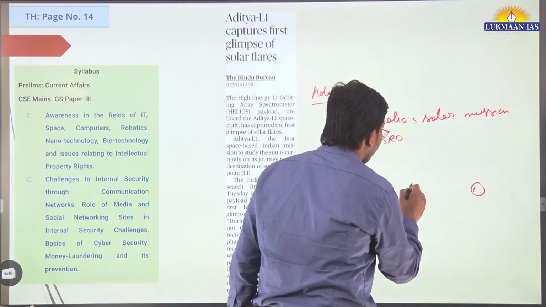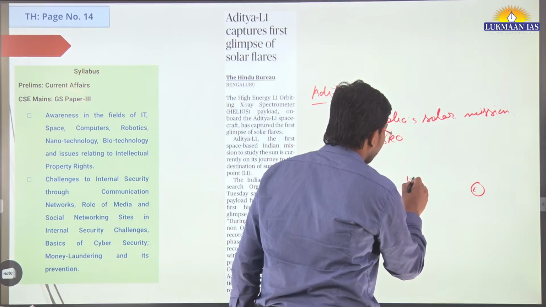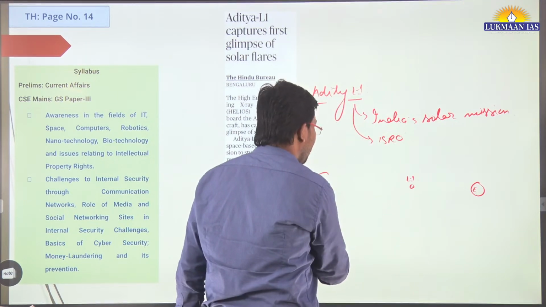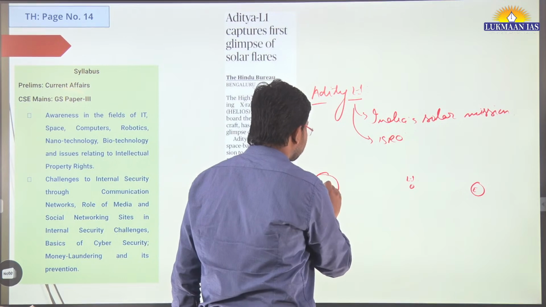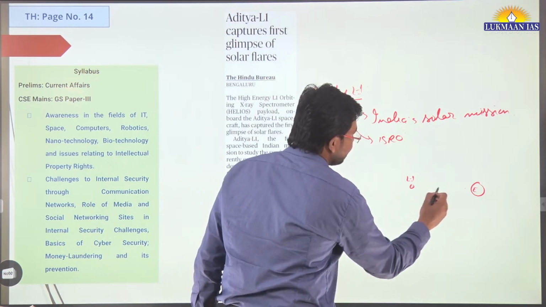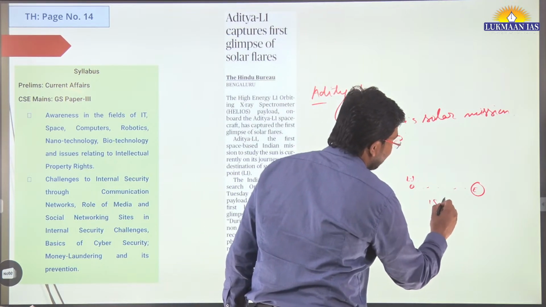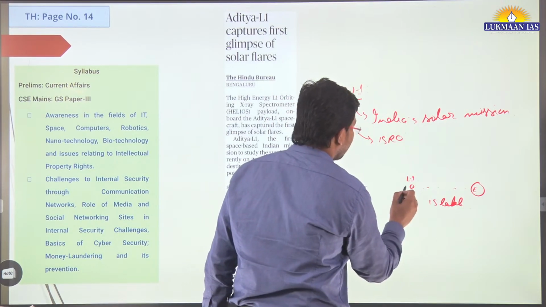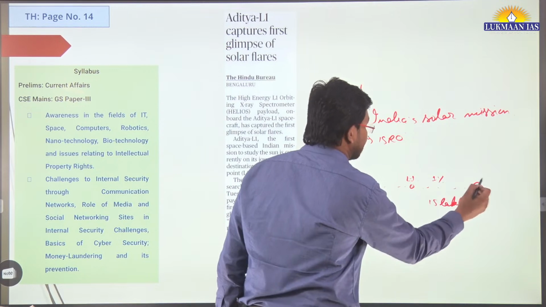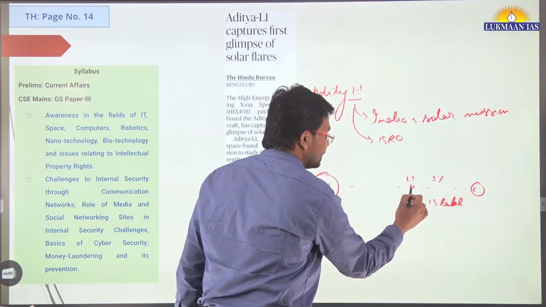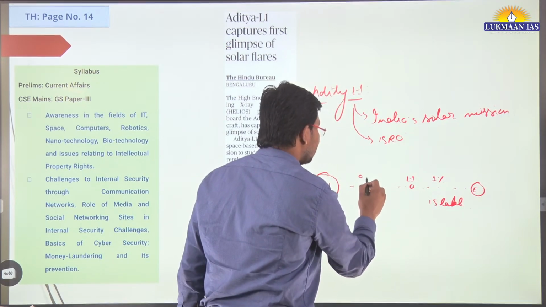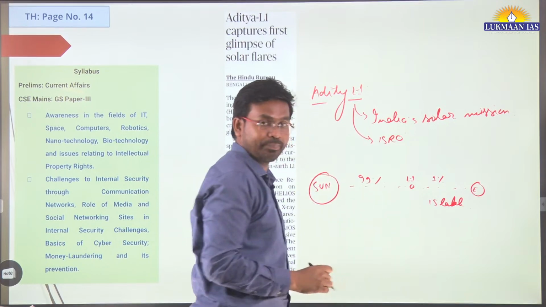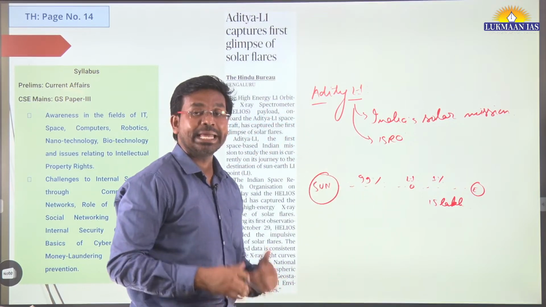Let's say this is the Sun. This Lagrange point 1 is around 15 lakh kilometers away from the surface of Earth. So this L1 point is 1% of the distance from Earth, and this is 99% of the distance.